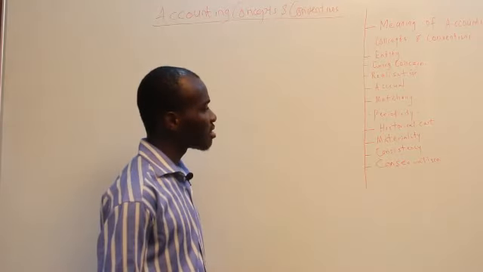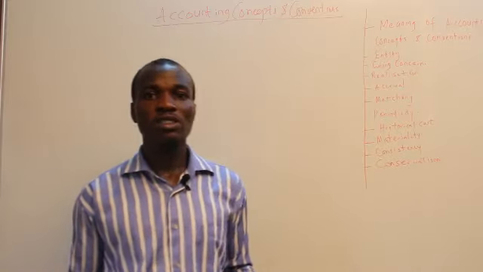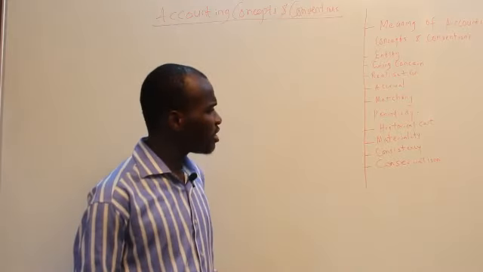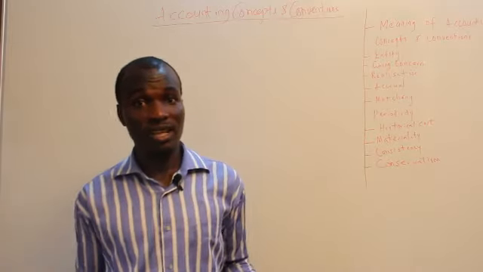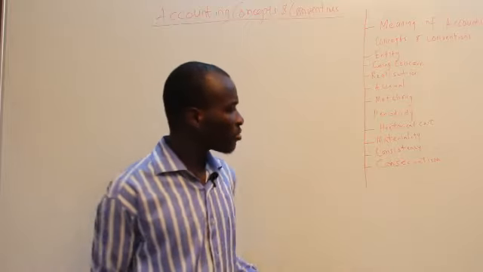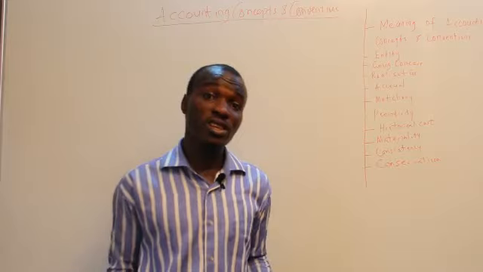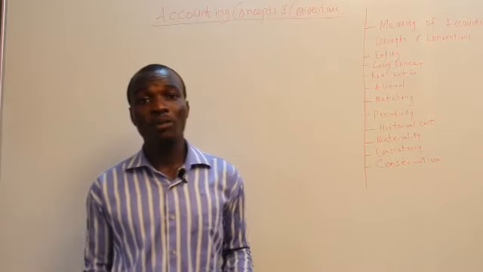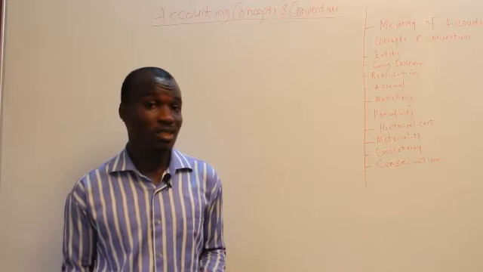So we have the materiality concept. In the depreciation of assets we did last time, we talked about the depreciation of an asset. What this is telling us is how we can determine whether an asset is a fixed asset or a current asset.